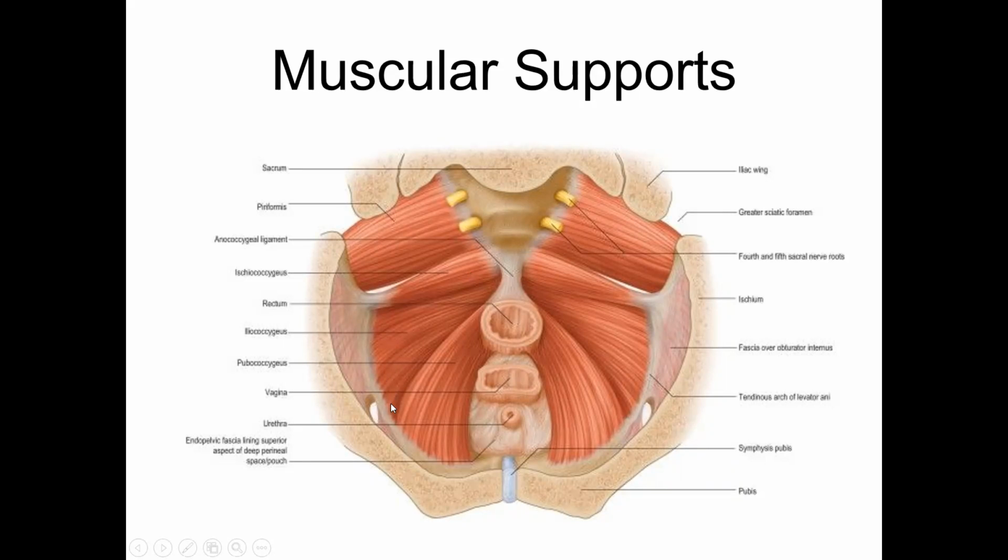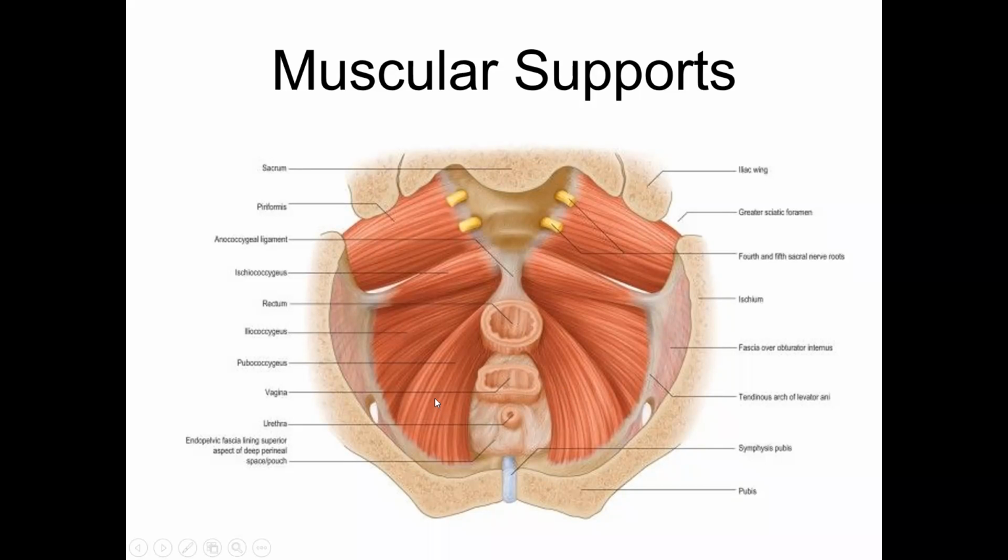Another point to be noted is that, although it is not shown here, sometimes there is a gap in the space connecting the fascia of the obturator internus and the origin of the iliococcygeus muscle. If that gap remains at the level of the iliococcygeus, that gap is called the hiatus of Schwalbe, and abdominal contents can herniate below into the perineum, below the levator muscle. That is called perineal herniation.